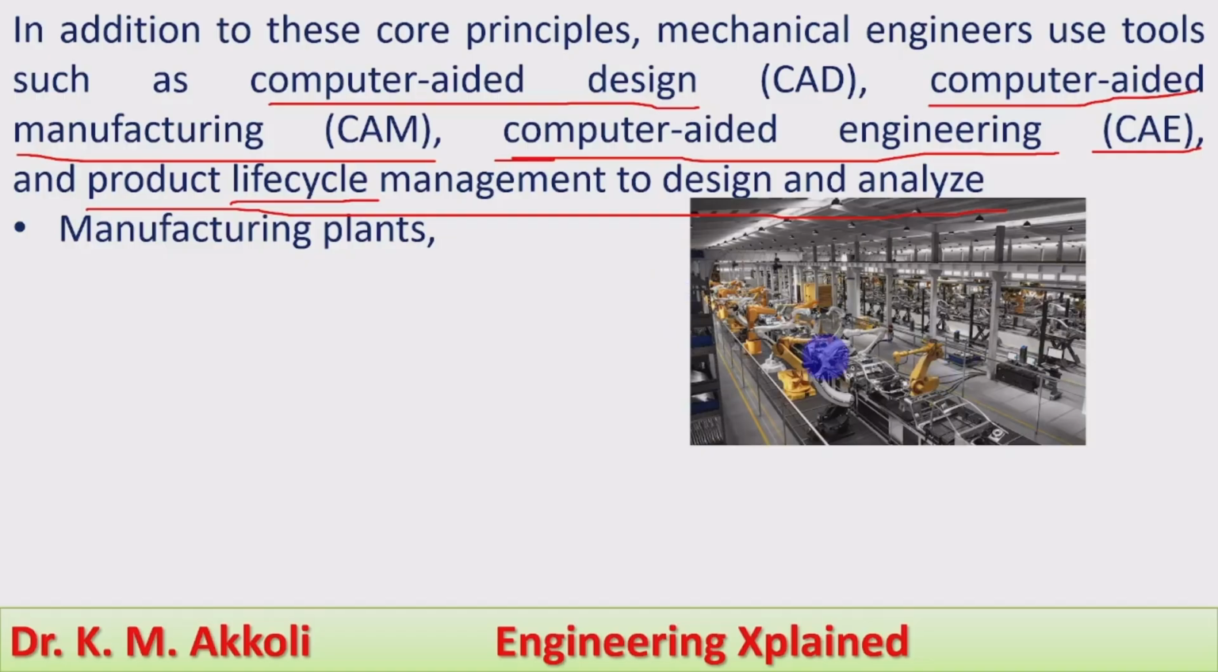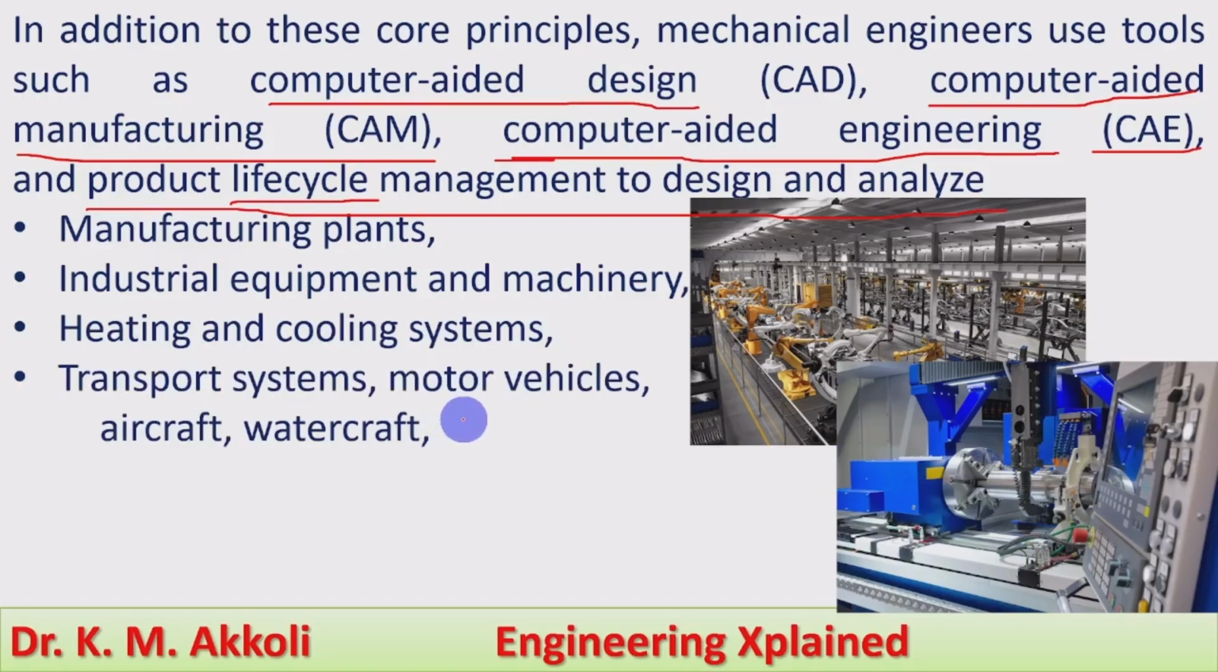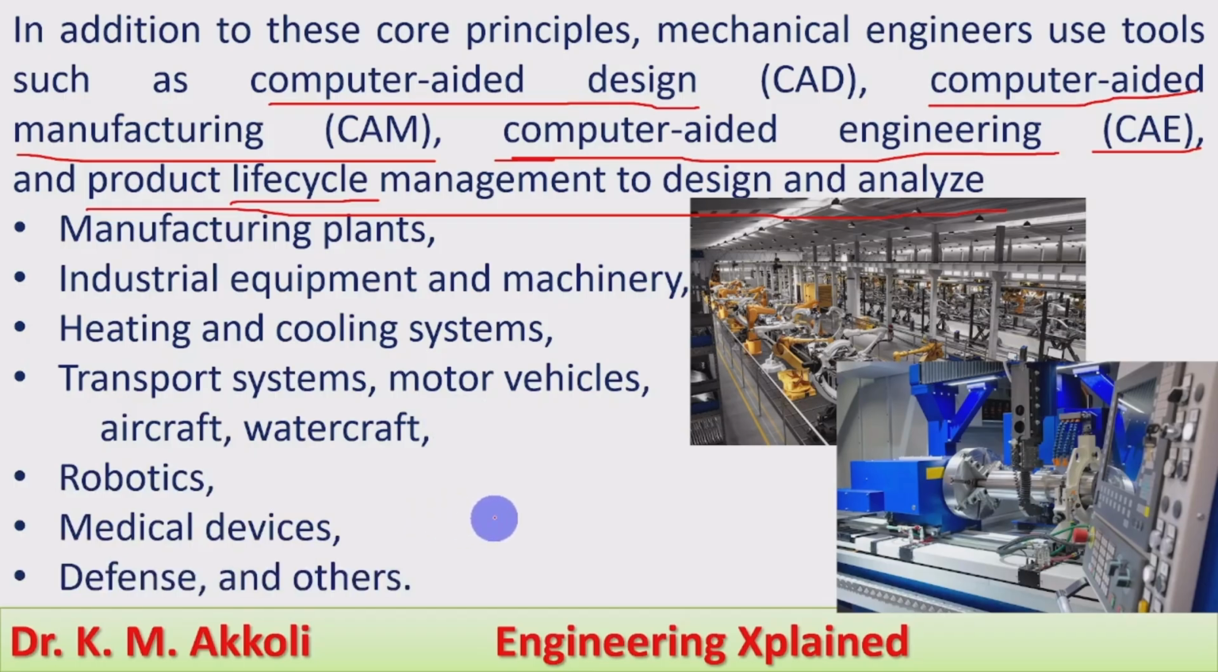Those are the manufacturing plants. In the manufacturing plants we produce various components and products from the manufacturing industry. Industrial equipment and machinery, the various machines including CNC, VMC, drilling machines, and robots: there we use mechanical engineering. Heating and cooling systems, and transport systems, including motor vehicles, aircraft, watercraft, robotics, medical devices, defense, and others.